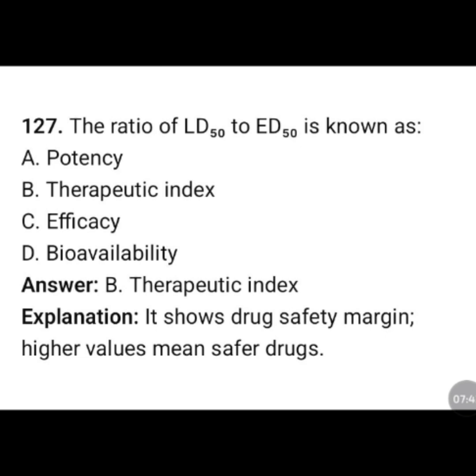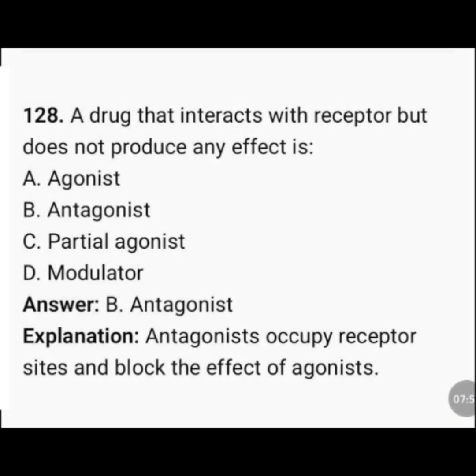The ratio of LD50 to ED50 is known as potency, therapeutic index, efficacy, bioavailability. The correct answer is option B, therapeutic index. It shows drug safety margin. Higher values mean safer drugs.